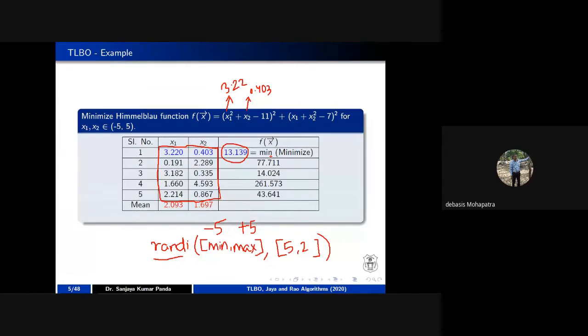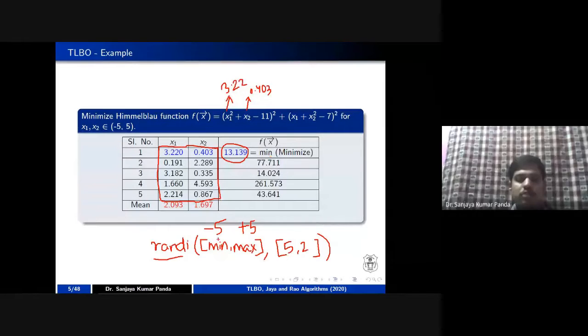Yes, hello, Sanjay sir. RANDI is for generation of integers, but here we need real numbers. Sorry, you are right, sir. This is for integers, so you can generate using RAND. I am sorry, you are right, because I was using random numbers for integers, that's why I used RANDI. Okay, you can use RAND to generate the values between -5 and 5.